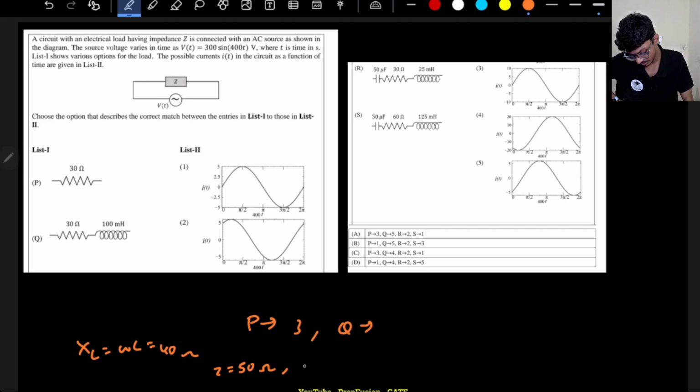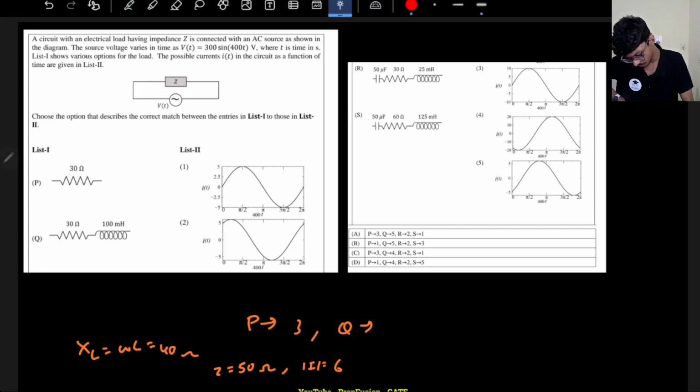So the peak value of the current will be voltage divided by the impedance, right? So that is 300 divided by 50, so it is 6 amperes. I am dividing by the magnitude of the impedance. Peak value will be 6 amperes. And remember that there will be a lag. Current will lag the voltage because it is an inductive circuit.